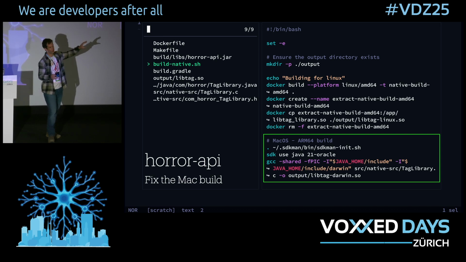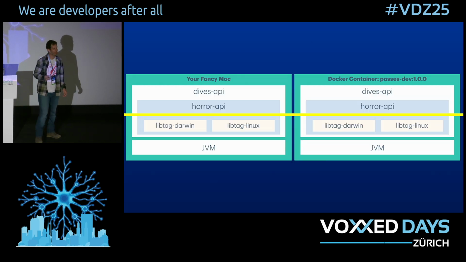This bit we've added is running natively, and we've basically just taken all the bits from the makefile to do the C compilation, jam them together into one line, and we get libtag darwin.so, so our Java can load it. And once we've done that, we end up with something like this.